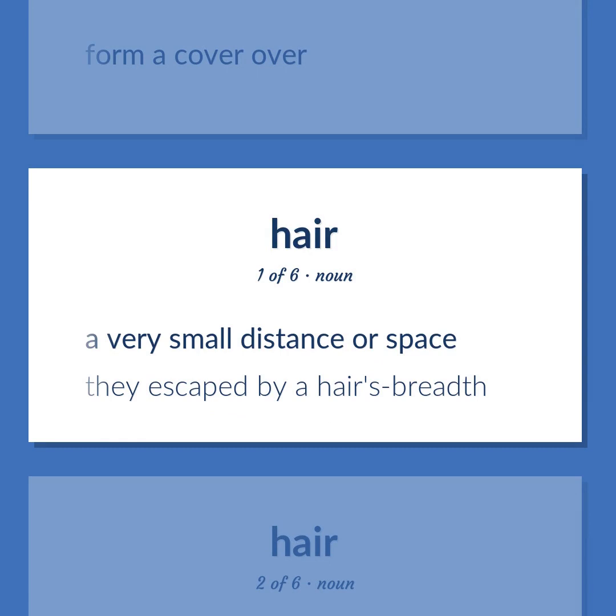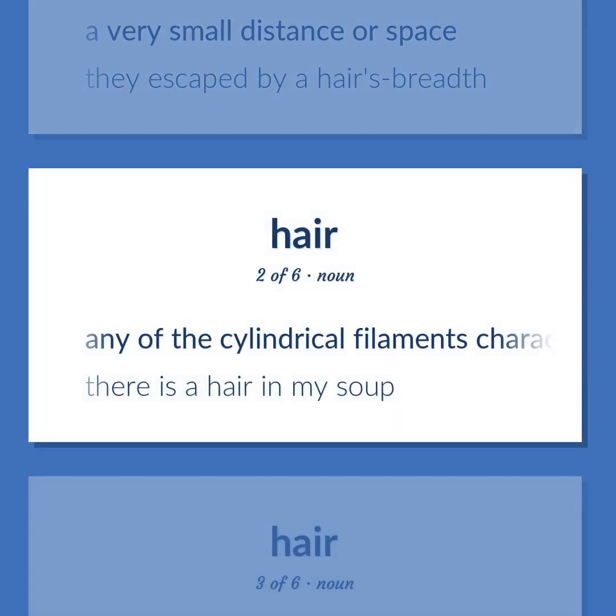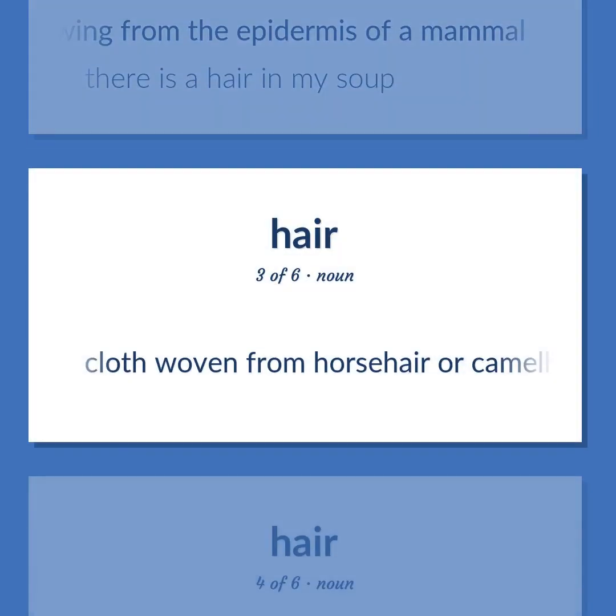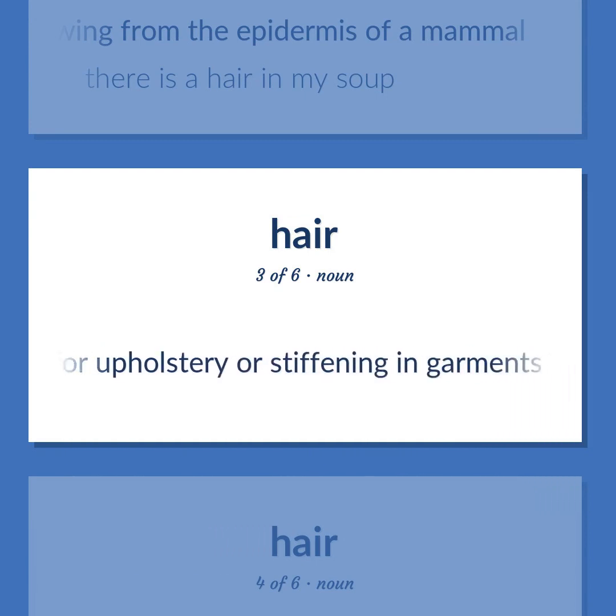A very small distance or space. They escaped by a hair's breadth. Any of the cylindrical filaments characteristically growing from the epidermis of a mammal. There is a hair in my soup. Cloth woven from horsehair or camel hair, used for upholstery or stiffening in garments.